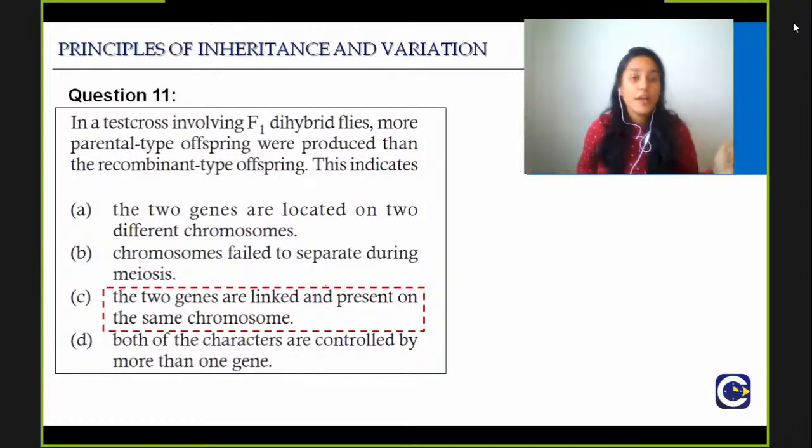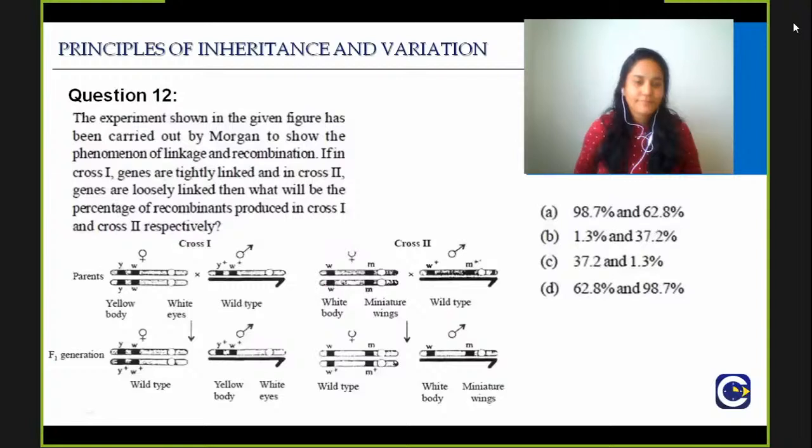This is linkage, which was discovered by T.H. Morgan. Next question. Don't get scared by the vastness of the question, and this is an Ames question. It's a very easy question. If you just read the question, you don't even need to see what the cross is saying.